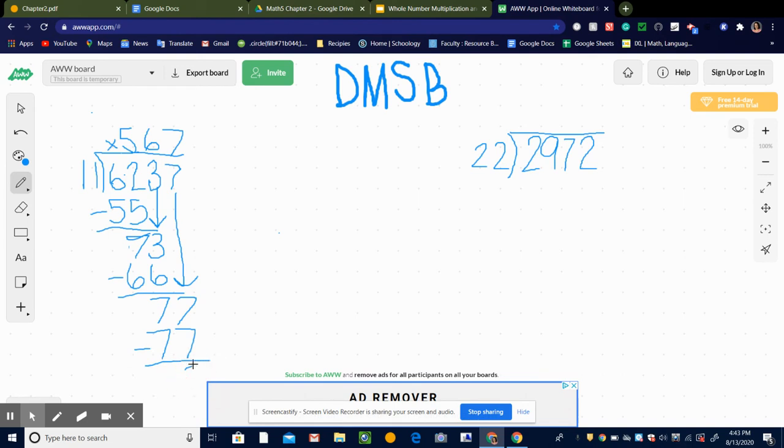And when we get down to 0, sorry, I'm not able to write the 0. I'll have to write it over here. There we go. When I'm able to subtract and get to 0, that means I'm done. So our quotient, our answer, when we divide 6,237 by 11 is 567.